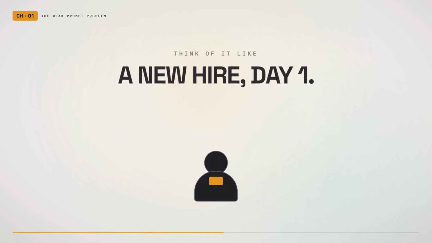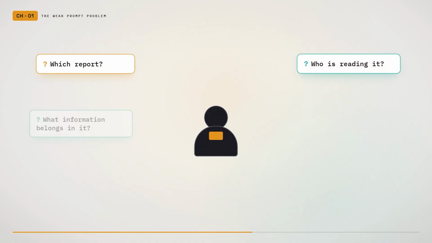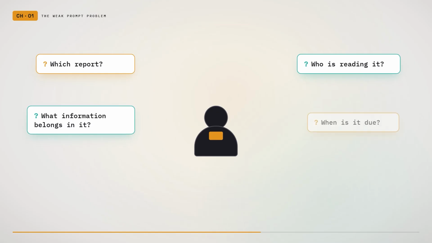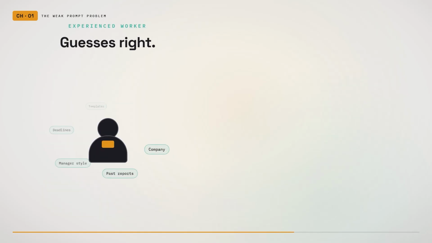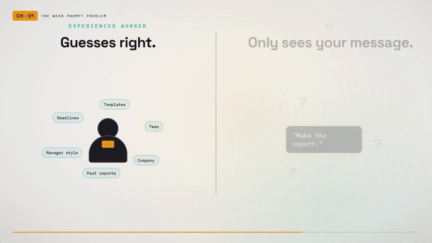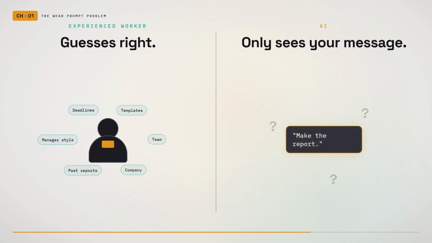Think of AI like a new employee on the first day of work. If someone walks up and says, "Make the report," that employee will probably have questions. Which report? Who is reading it? What information belongs in it? When is it due? What format should it use? An experienced worker may guess correctly because they understand the company, but AI only understands the information inside the conversation.